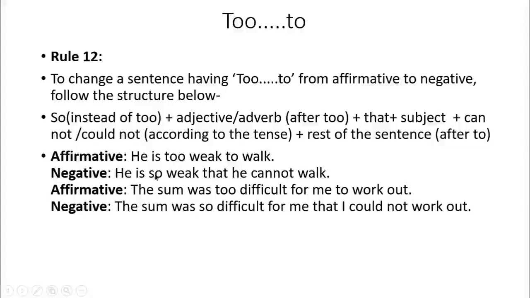For too we have written so weak, and for to we have written that. He is so weak that he, and according to the structure we have written cannot walk according to the tense. Because the sentence is written in present form, we have written cannot here. And here you see the sentence is written in past form, so here we have written could not.